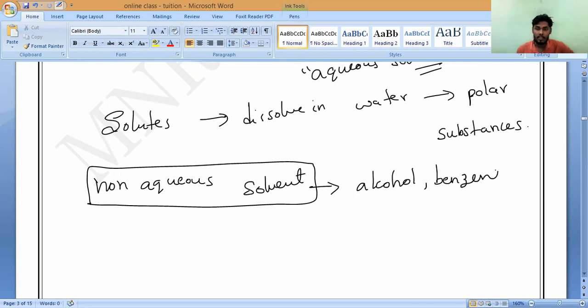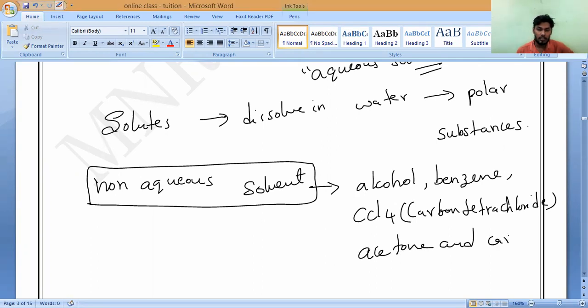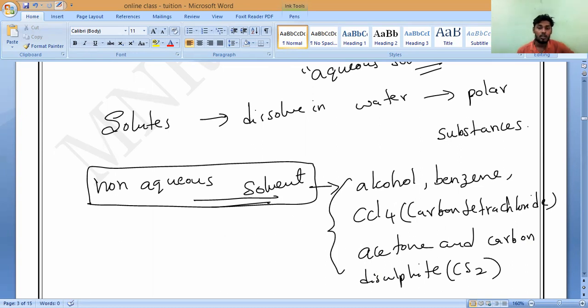Write it. Benzene, with its chemical formula. Next, carbon tetrachloride, CCl4. Note it down, all of you. Carbon tetrachloride. This is called an organic liquid. Alcohol, acetone, and carbon disulfide. So these all are called non-aqueous solvents. Understand all of you? Yes or no?